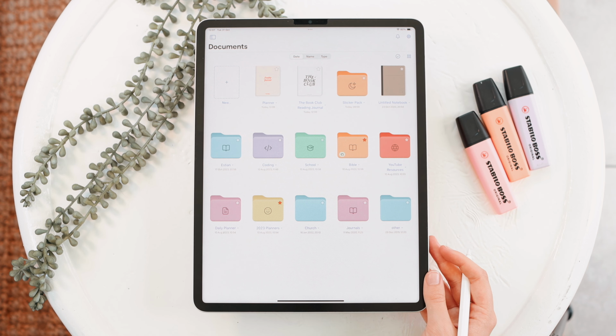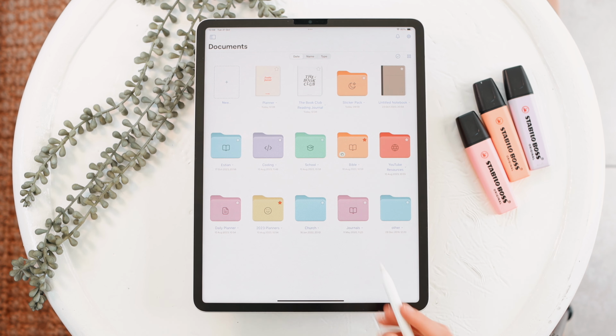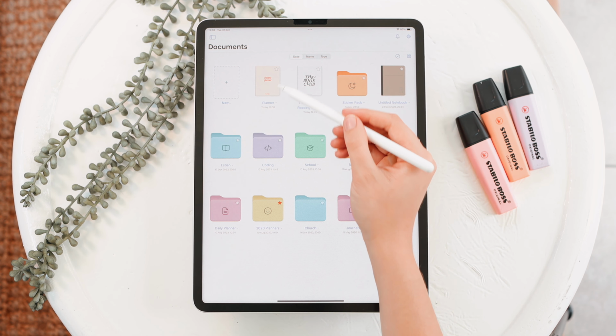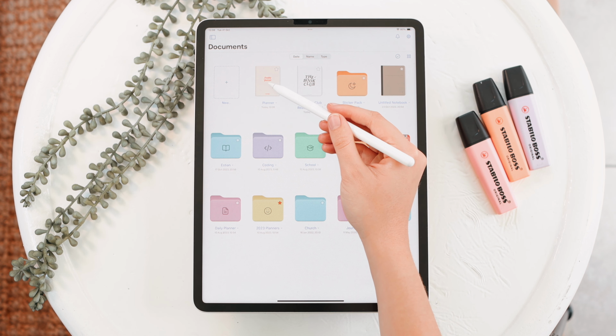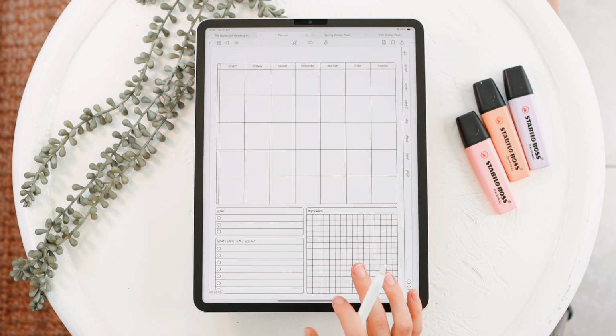So I love using Goodnotes. It's my favorite note-taking app. So I have this planner here. This is from Paper and Roses. This is her freebie planner, which I will link in the description, her website. I will probably be getting her full planner when it comes out, the New Year's version, since I got this one a bit late. So I'm just using the free one for now.